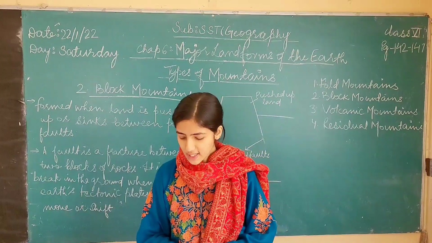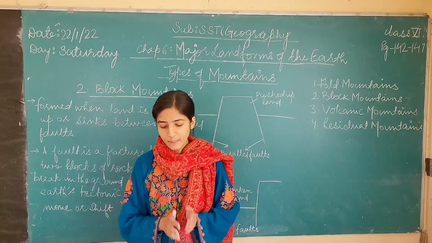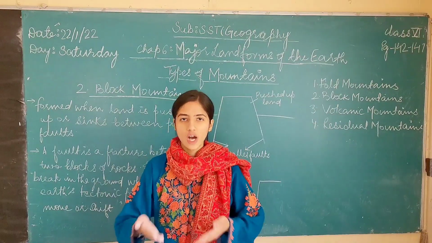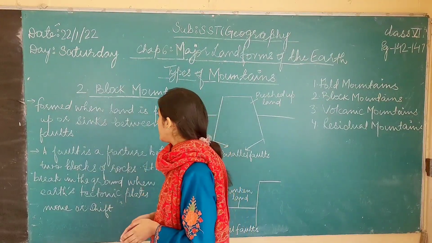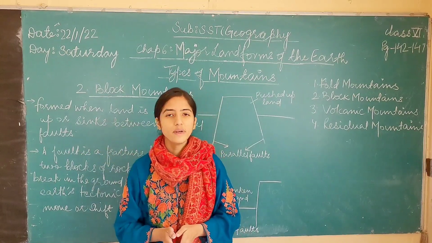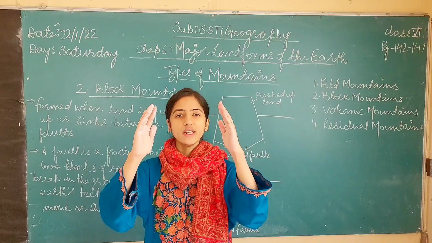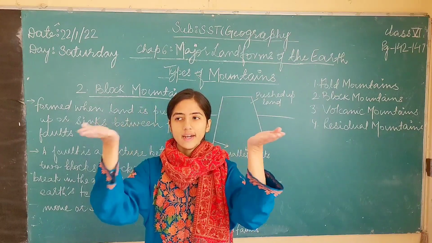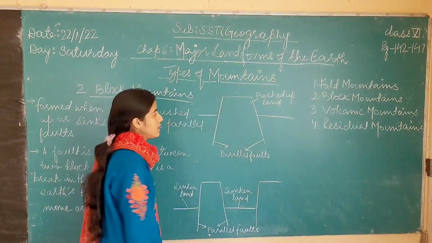What are block mountains? Block mountains are formed when the land is pushed up between parallel faults. It is also formed when the land between the parallel faults sinks. Like these are the parallel faults, and when the land around them sinks, a block mountain is formed.